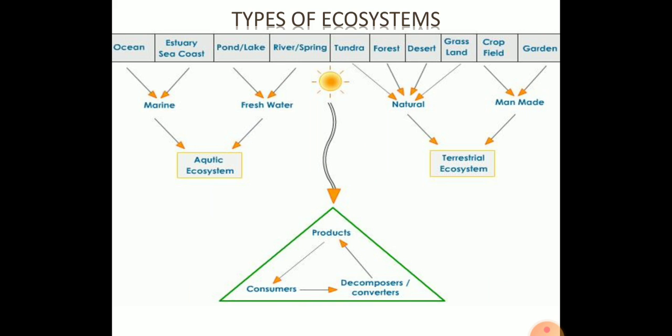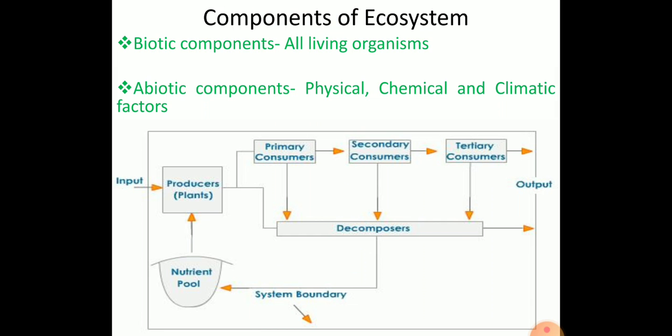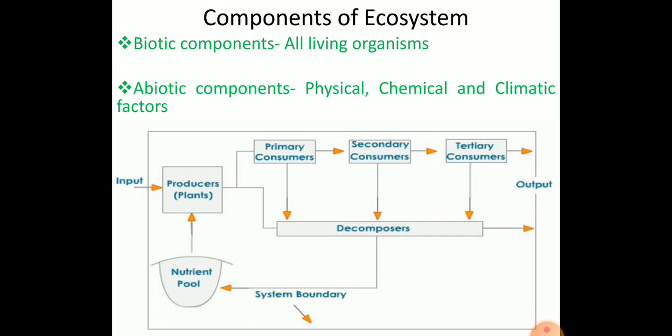And I have already explained the different types of ecosystem. In each type of ecosystem there will be different groups. In the case of the terrestrial ecosystem, again there are different types: the tundra ecosystem, forest, desert, grassland, cropland, and also the garden. So there are various types of terrestrial ecosystem. The marine and freshwater ecosystems I already told. All these ecosystems mainly depend on solar energy for their food production. That is the basic thing.